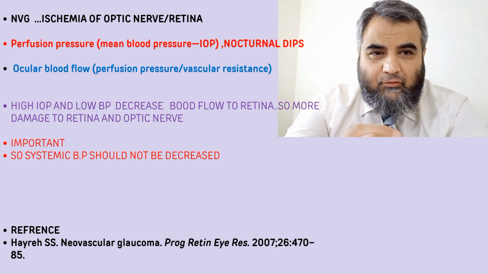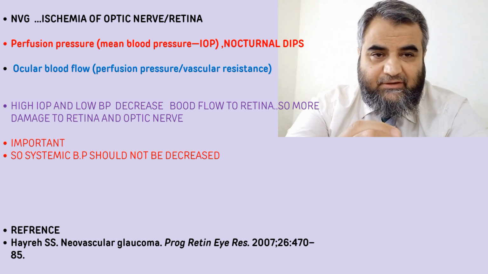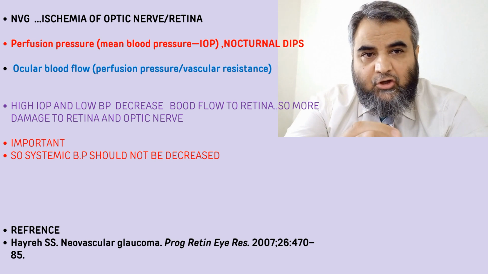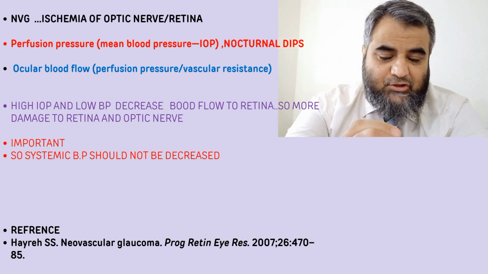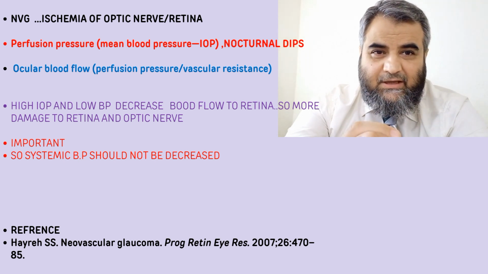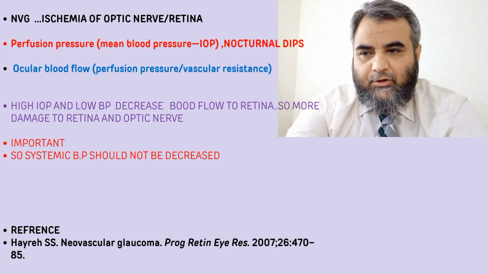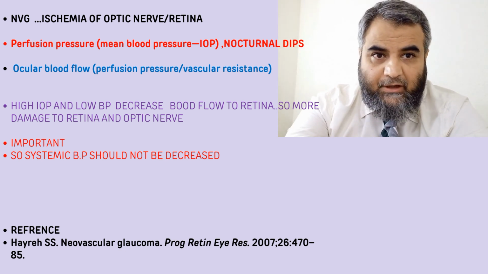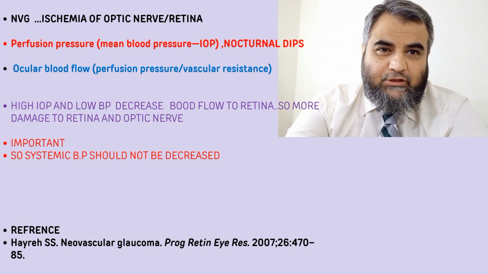The ocular blood flow is basically more of an experimental thing which is being carried out by different techniques. But if we talk about the perfusion pressure, it can be calculated as mean blood pressure minus intraocular pressure. So it is believed that if the patient has high intraocular pressure and low blood pressure, these things can decrease the blood flow to the retina and ultimately cause hypoxia.